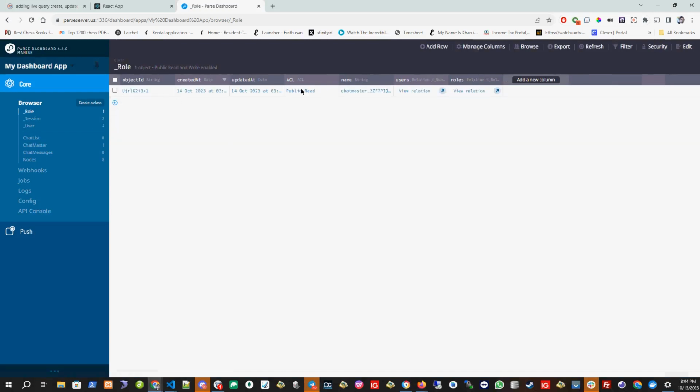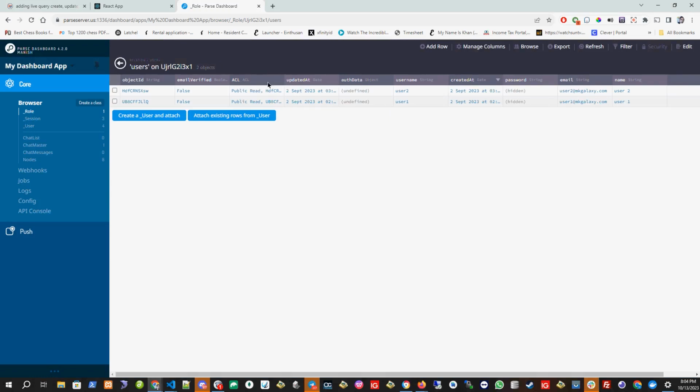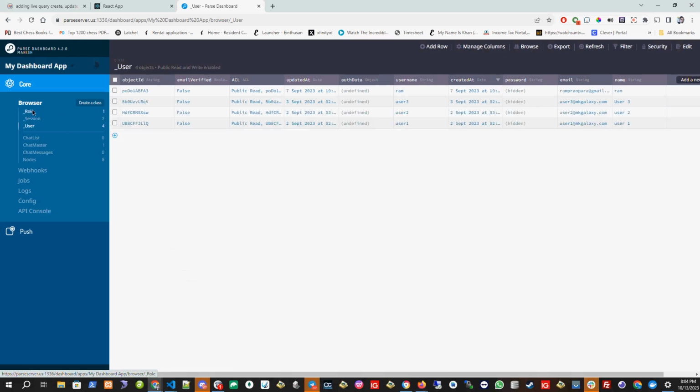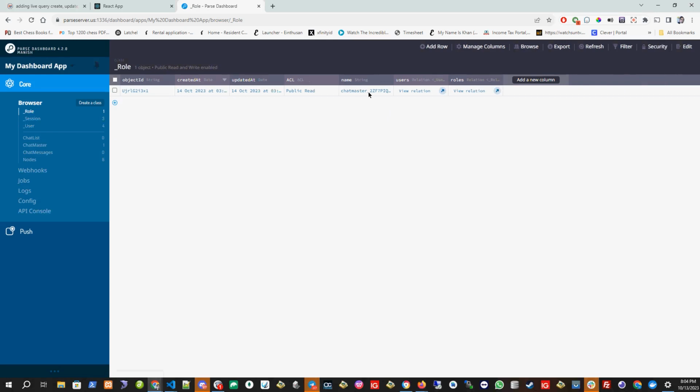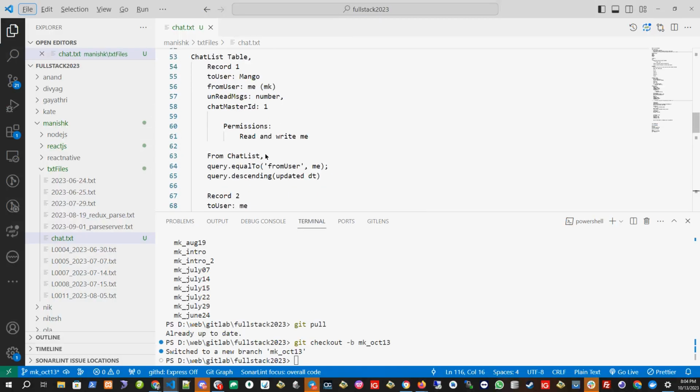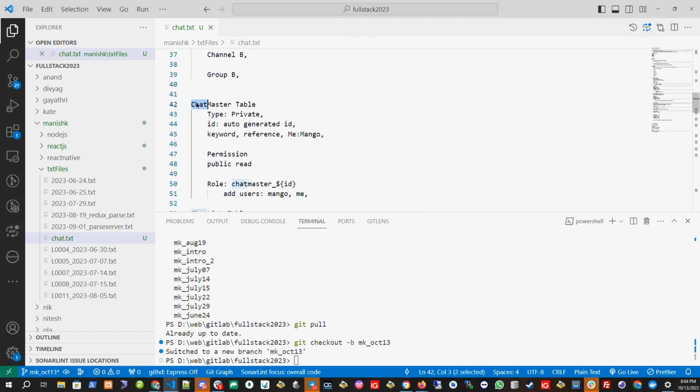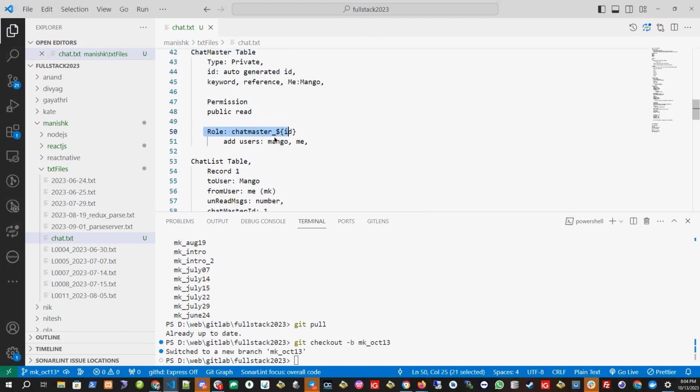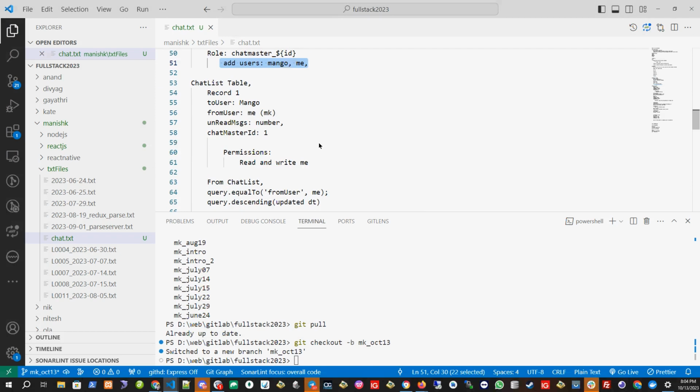So these two users are attached to this role. So let's go again. I have this role, which is chat master ID. And if I see which users are there, these two users are there for this chat master ID. So whenever I give the role of ACL for this role, whoever will be in this users list can access it. Okay, so we created the role. Okay, now what is the next step? We created this role, we added the users.